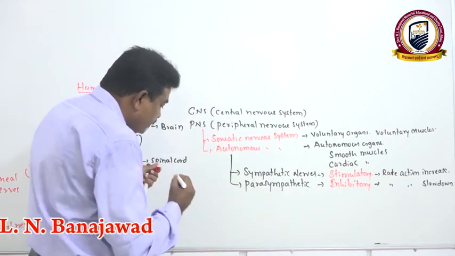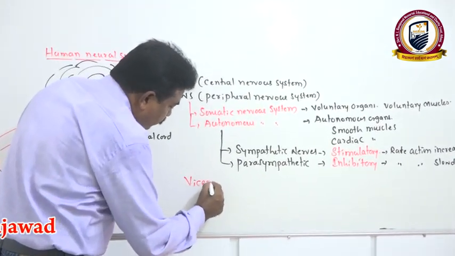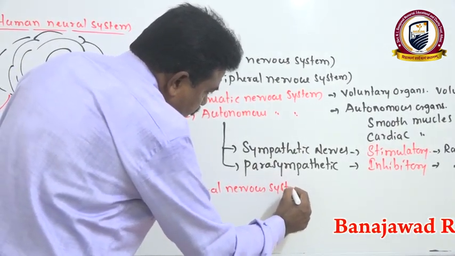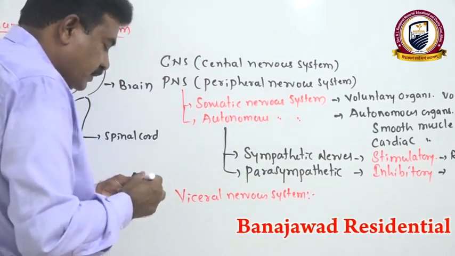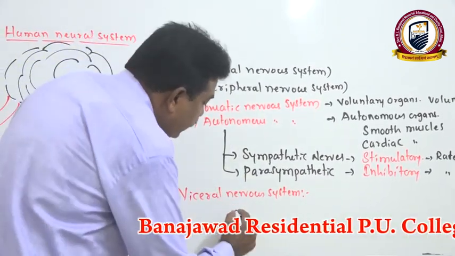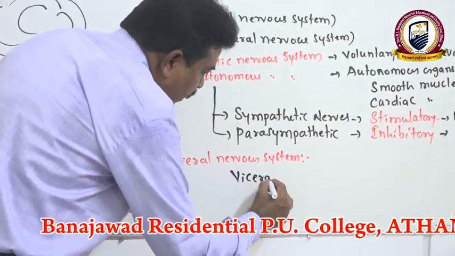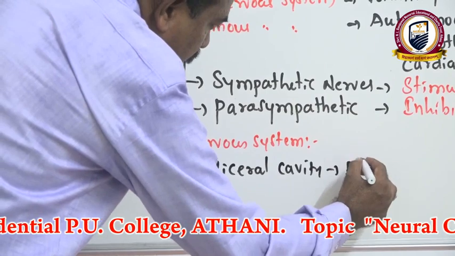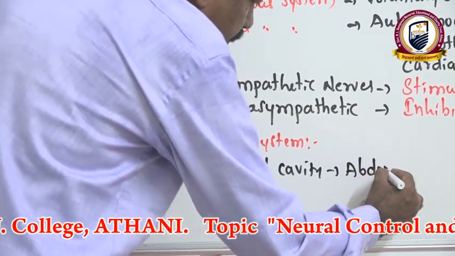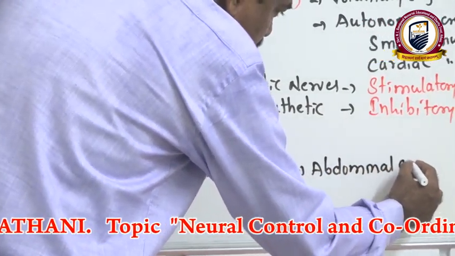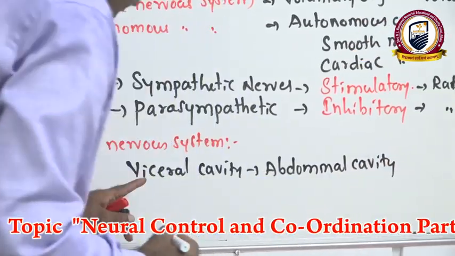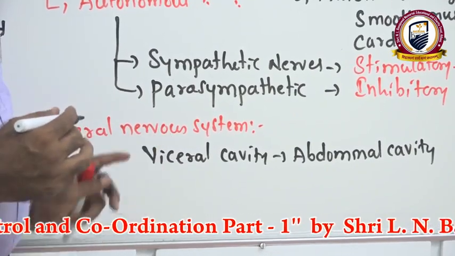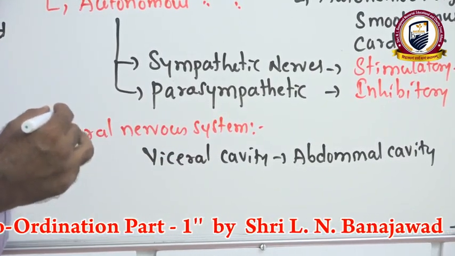We have one more nervous system we call the visceral nervous system. Whatever the epithelial lining present in the abdominal cavity and all the abdominal organs we call viscera. In this abdominal cavity or visceral mass, whatever nerves are there, that is what we call the visceral nervous system.